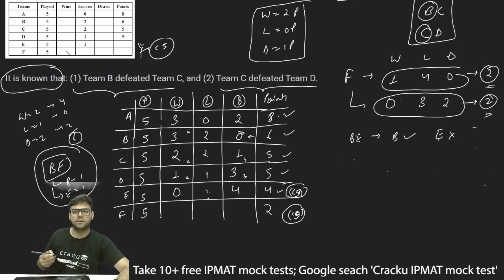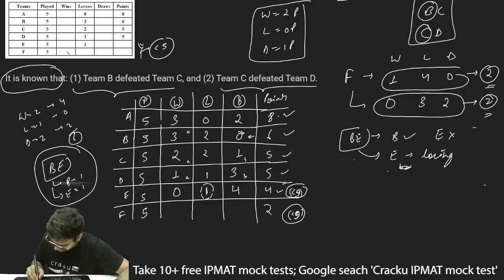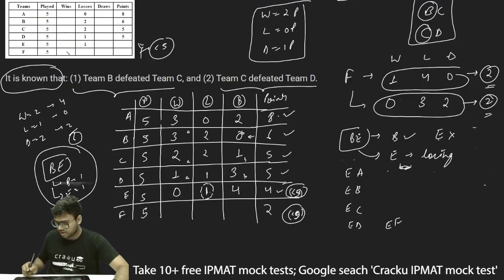Now if we see, the number of losses of E is 1, and the only loss is basically the match between B and E. So every other match of E should be a draw. With B it is a loss, so the other matches are EA, EB, EC, ED and EF.